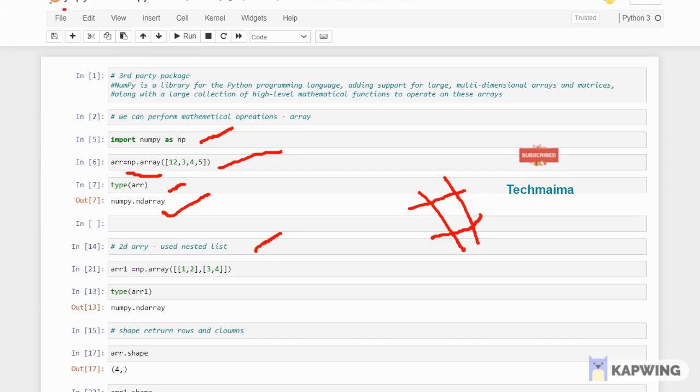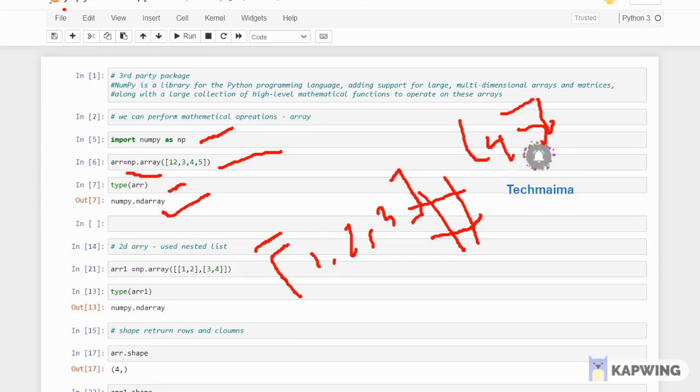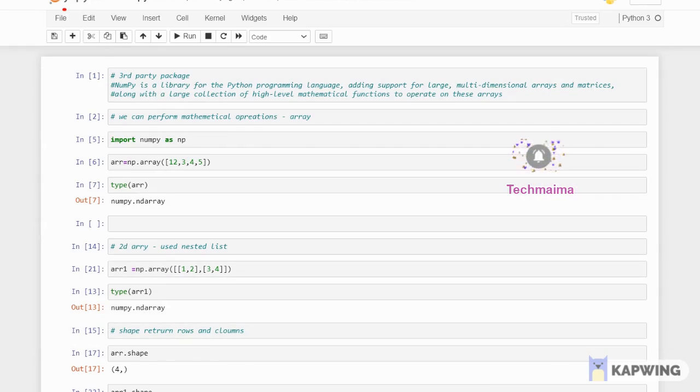It doesn't mean that 1, 2 and 3, 4 is the only kind of two-dimensional array. If you are giving three lists, then it will be 1, 2, 3 as one list value, and again 4, 5, 6 as another list value, and then 7, 8, 9 as the third list value. This is what is called a multi-dimensional array. This is how we can perform it.